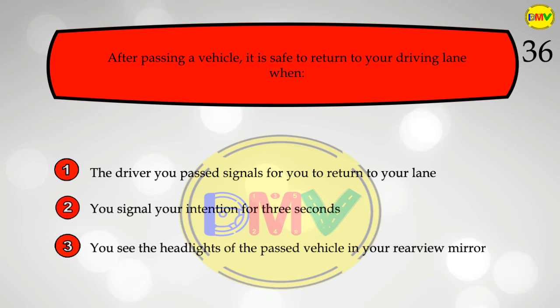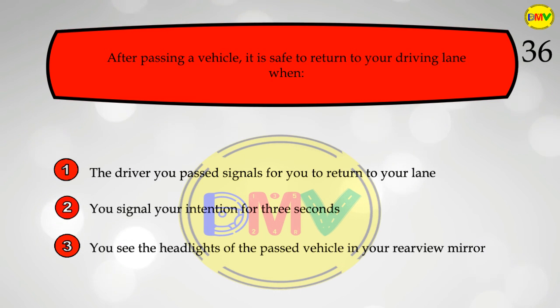The question 36. After passing a vehicle, it is safe to return to your driving lane when 1. The driver you pass signals for you to return to your lane. 2. You signal your intention for 3 seconds. 3. You see the headlights of the passed vehicle in your rearview mirror.